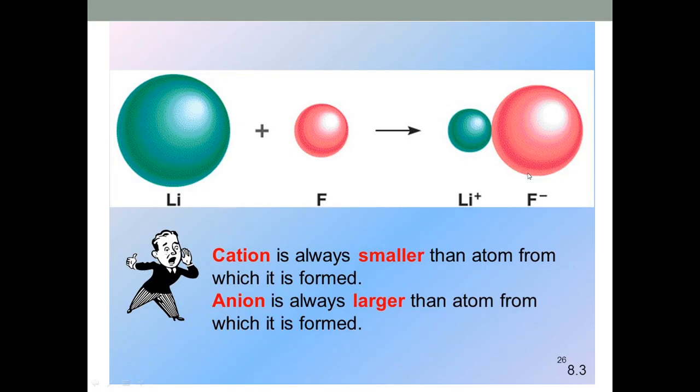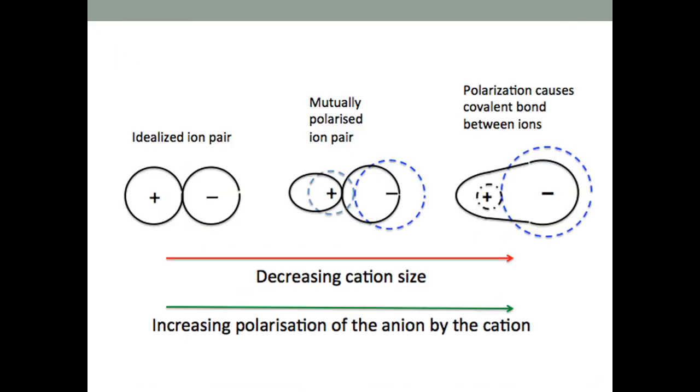So when this anion and cation approach each other, for example, this is the idealized ionic pair, here is cation and this is the anion, the electron cloud of anion is attracted by the cation.